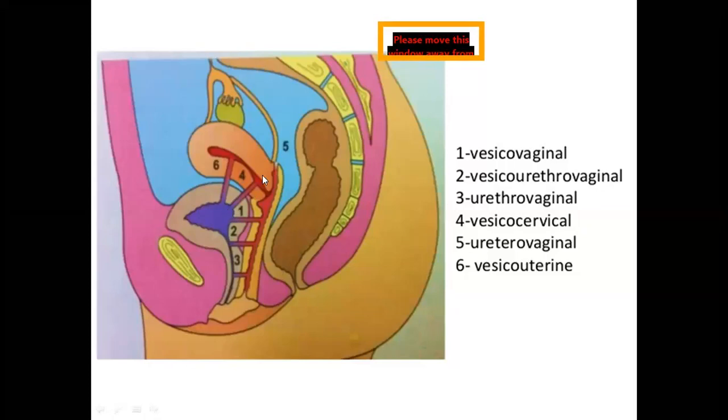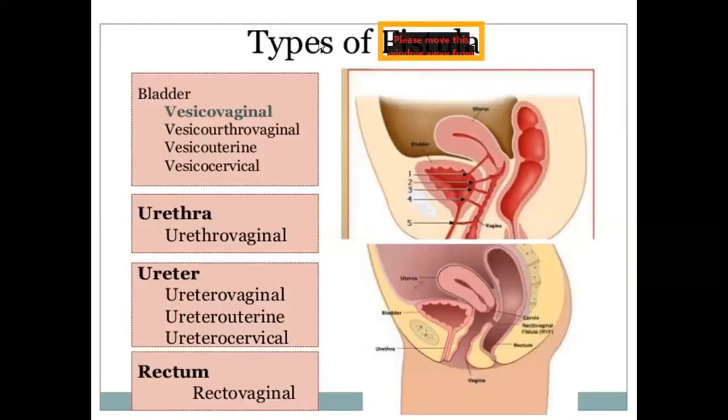Here it is vesicocervical fistula, cervix and bladder. Here bladder and uterus is vesicouterine fistula. If there is a communication between the ureter and the uterus, that is called ureterouterine fistula or ureterovaginal fistula, like that. The communication between the ureter and genital tract also will be there. So classification of fistulas, depending upon the location, they can be classified as we have discussed. You can remember very easily. You can draw these two diagrams and you can put these communications.